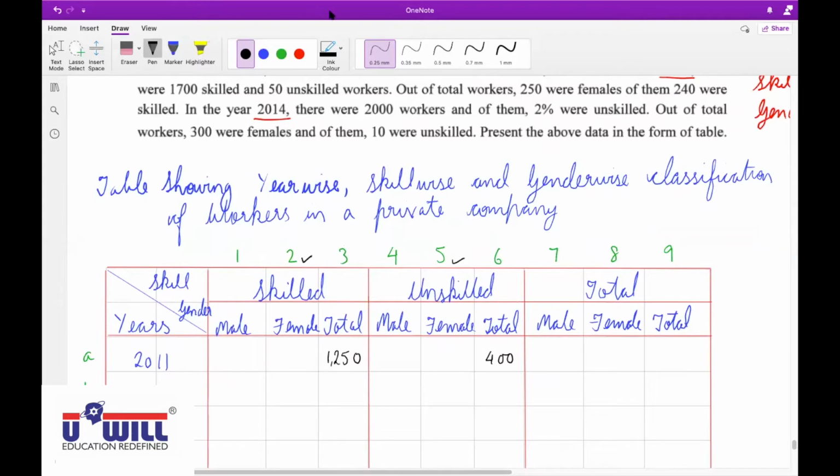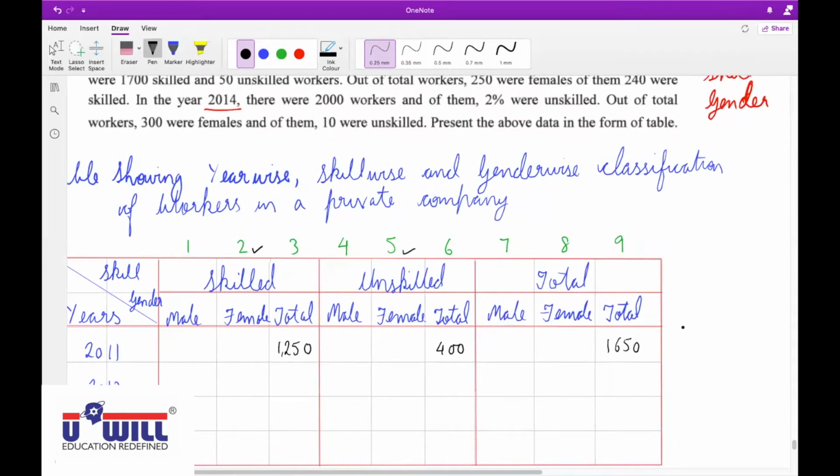Okay. Now, Archie, I told you, with every one information, generally you get two information, so try to find all the missing figures before you proceed further. Can you see what other figure can be obtained here? Yes, sir. 1250 plus 400. So we will get 9A, 1650. Okay, 9A, what are the total number of workers?